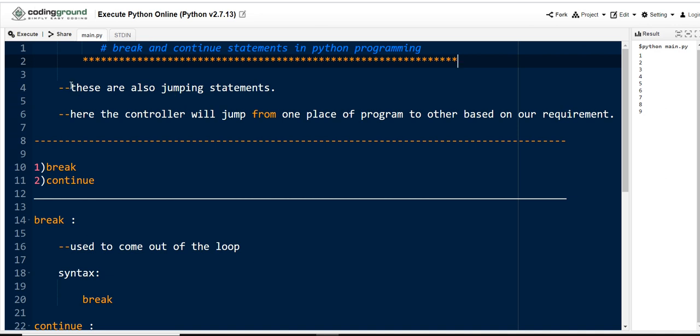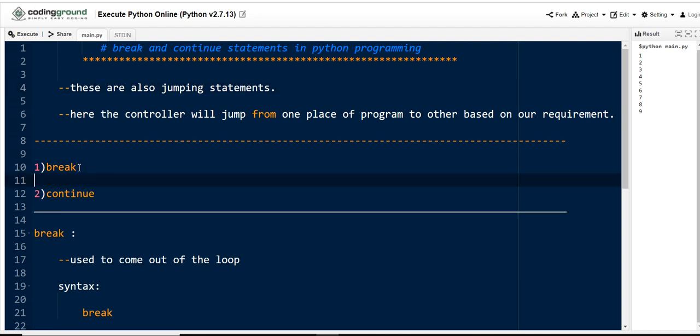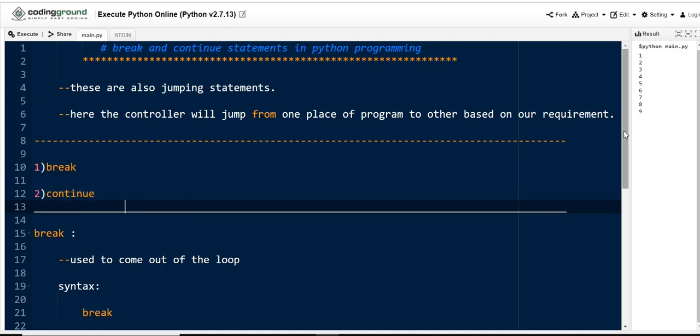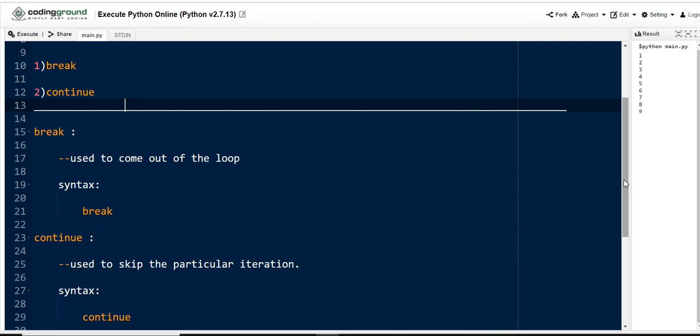So why do we use break and continue statements in Python programming? What's the main purpose here? See, break and continue statements are jumping statements. They are called jumping statements because, based on our requirement, we jump from one place of program execution to another place. To jump from one place to another, we choose break or continue based on our requirement. So there are two jumping statements in Python programming: one is break, another one is continue. Let me discuss these individually along with syntaxes.